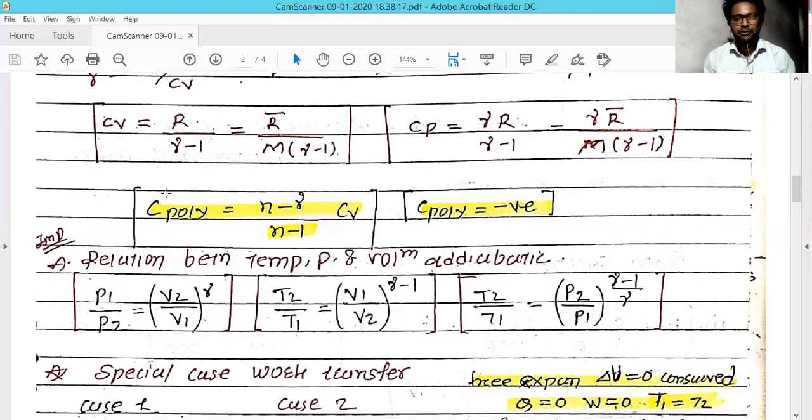Whatever heat you apply creates more work compared to the heat applied to the system. So the extra energy created by the polytropic process comes from the internal energy of the process. That's why the internal energy always reduces with respect to the heat energy you supply, and because of that the specific heat of the polytropic process is always negative.